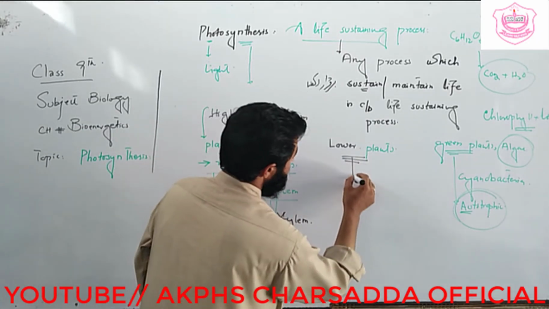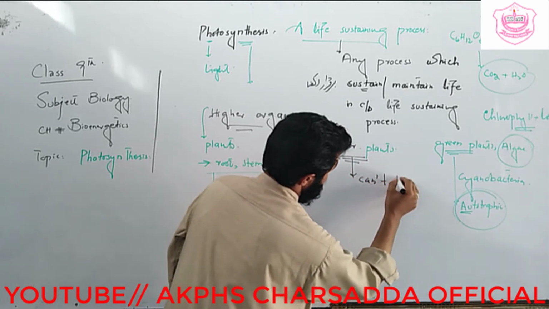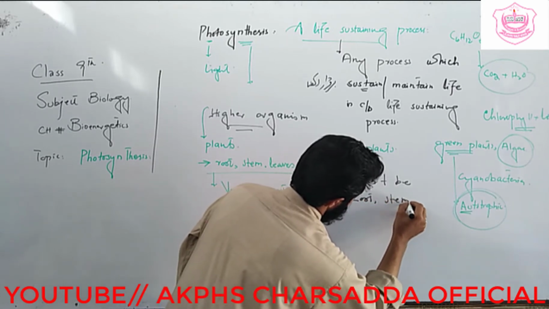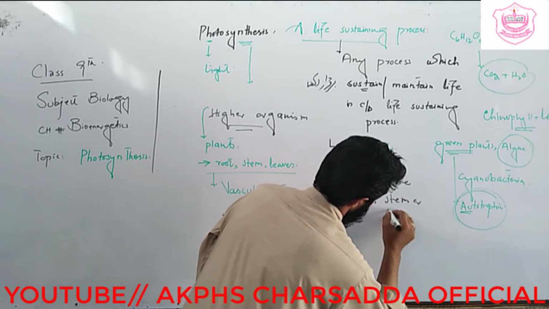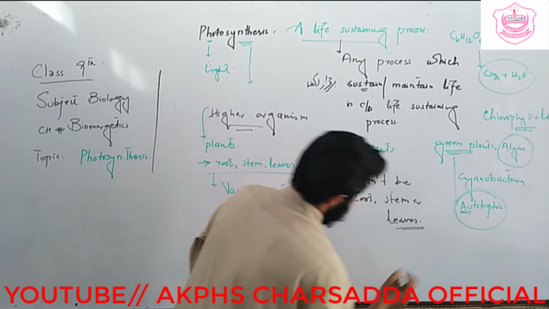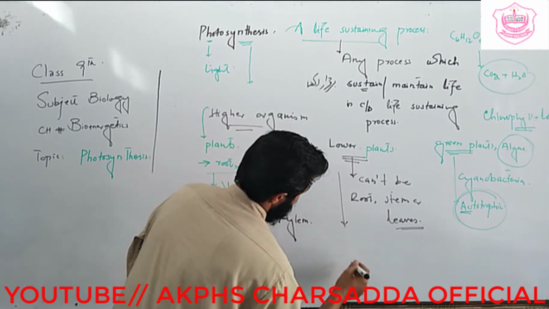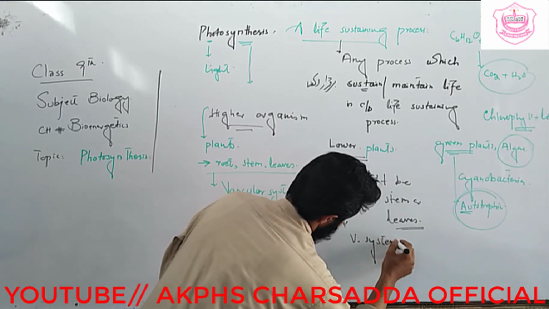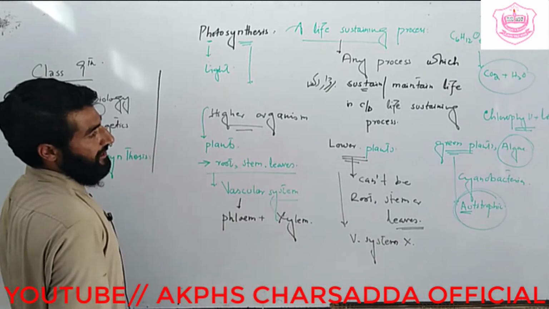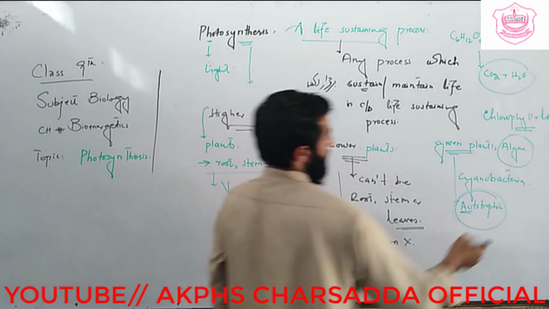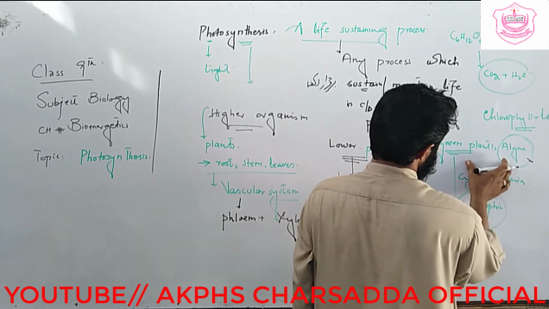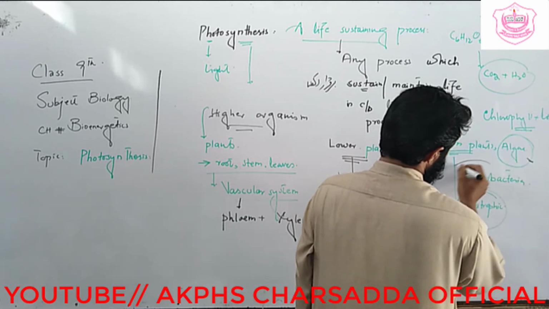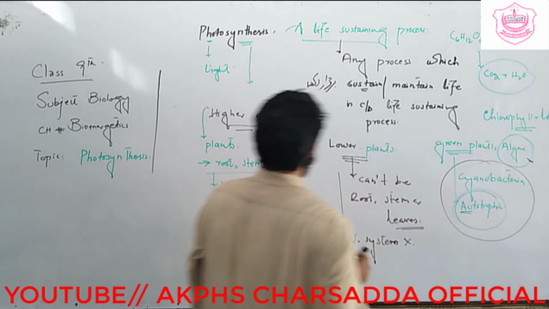Plants which cannot be differentiated into root, stem or leaves, or simply plants in which there is no true vascular system, are known as lower plants. So algae come under lower plants. Photosynthesis takes place in all green plants, in algae and cyanobacteria. Actually it is a type of bacteria, and bacteria are prokaryotes.